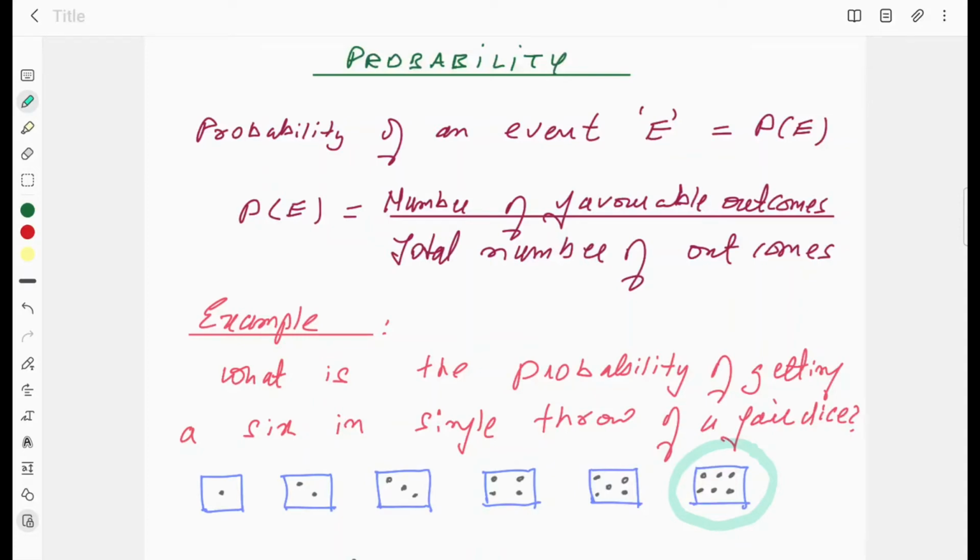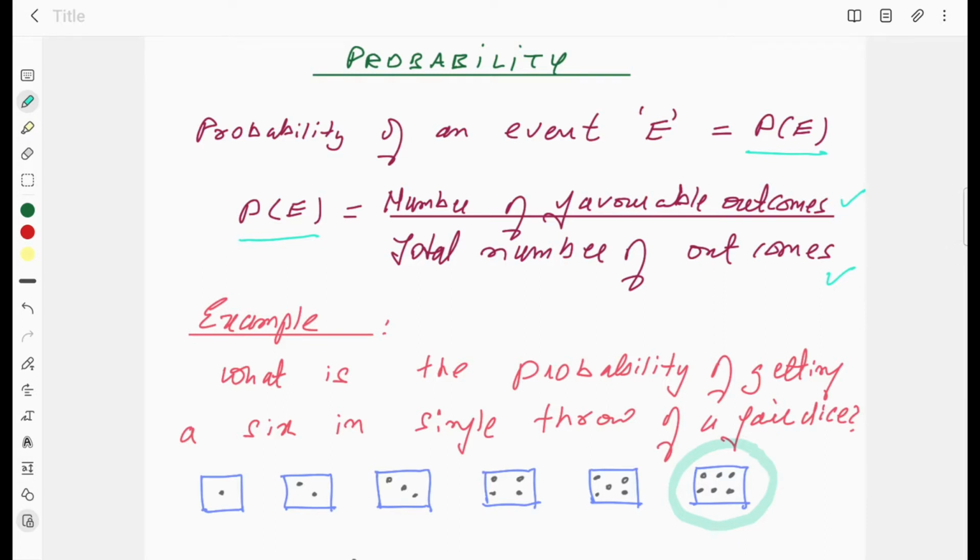Probability of an event E is P(E), and this P(E), probability of event E, is defined as number of favorable outcomes divided by total number of outcomes. This is actually the classical definition of probability.